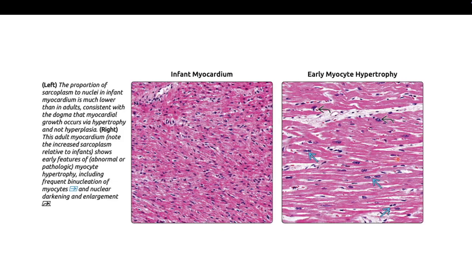You can see like this, where you have one nucleus and very long, then another nucleus. Sometimes you can see nuclear darkening, some form of pyknotic changes, and also enlargement because of the hypertrophy.